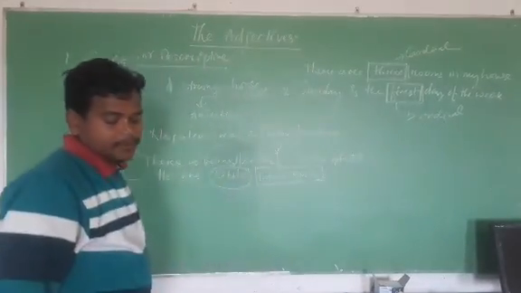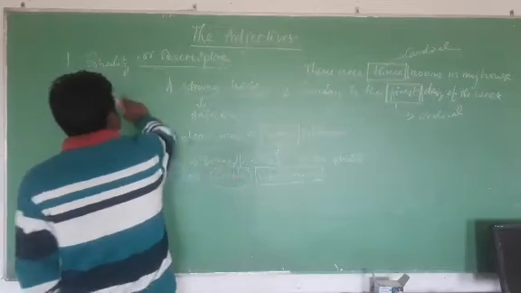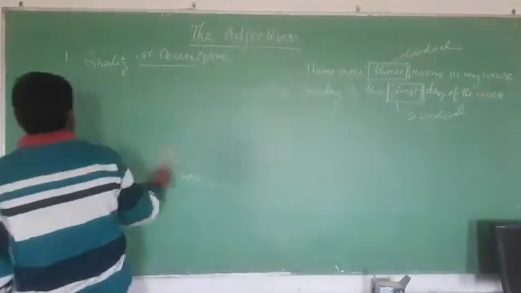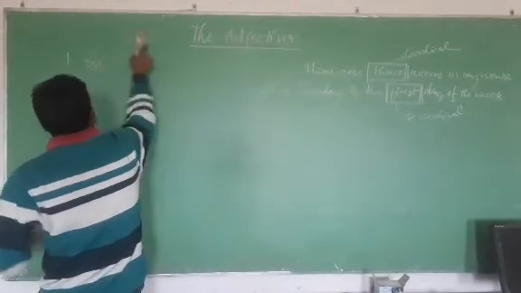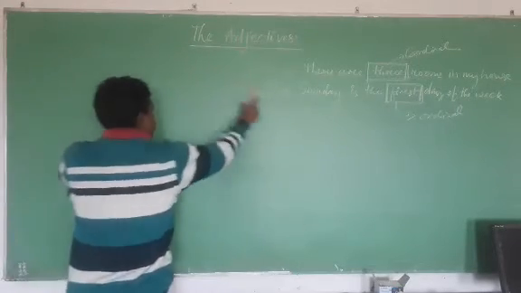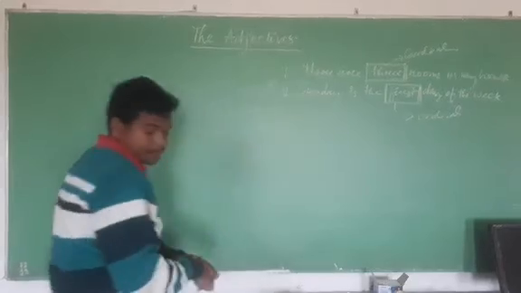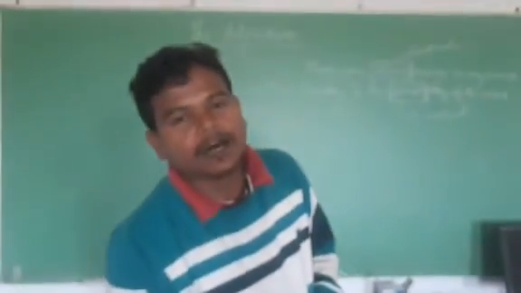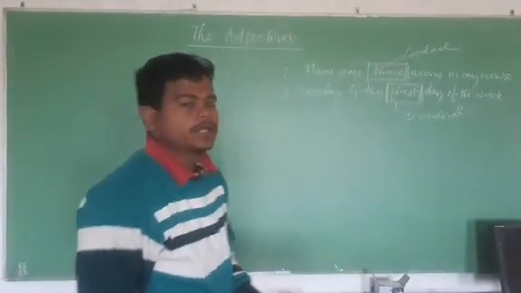Next type we will see is the demonstrative adjective. These are the adjectives used to point out the specific noun.